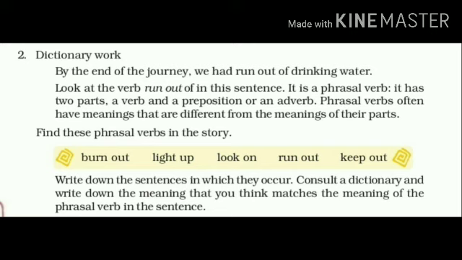Then look at the text. Take page number 19. By the end of the journey, we had run out of drinking water. Look at the verb run out of in this sentence. It is a phrasal verb. It has two parts, a verb and a preposition or an adverb. Phrasal verbs often have meanings that are different from the meanings of their parts.